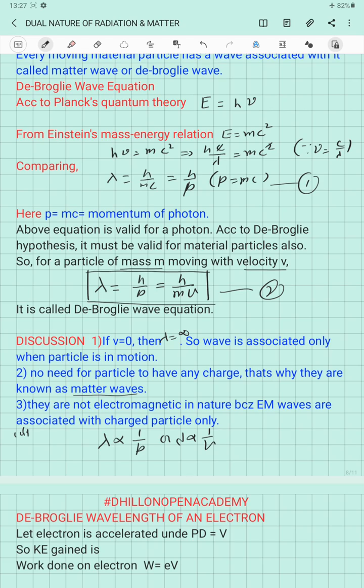Now, macroscopic objects in our day-to-day life do not show wave-like properties. Reason: this wavelength is also inversely proportional to the mass of the material particles. The mass of the material particle in our day-to-day life is very, very large. That's why they possess a wavelength which is too small to be observed. But if we are talking about atomic and subatomic particles, electrons, protons or neutrons, then because they possess a very small mass, their de Broglie waves can easily be detected.